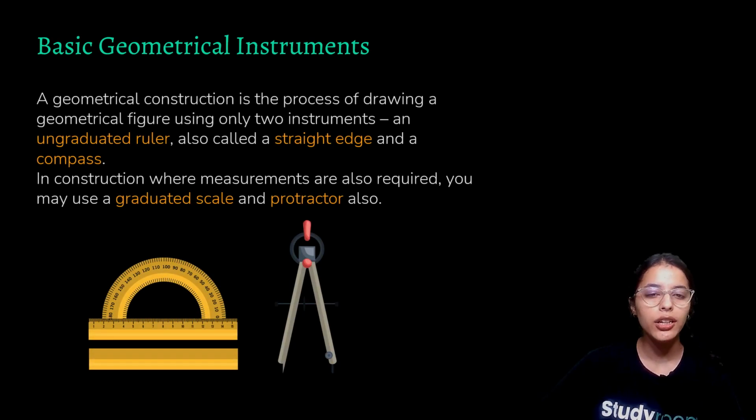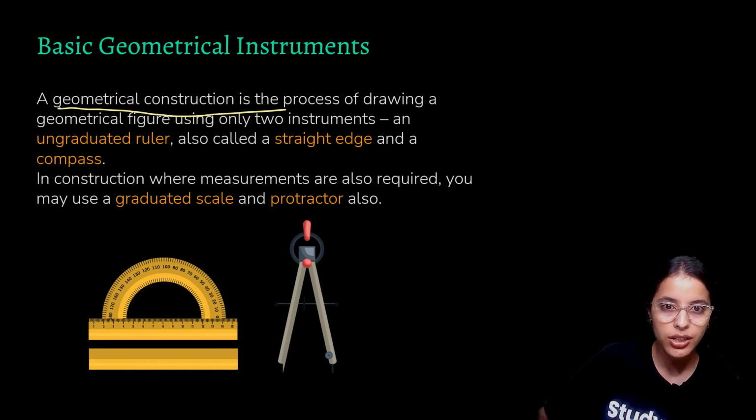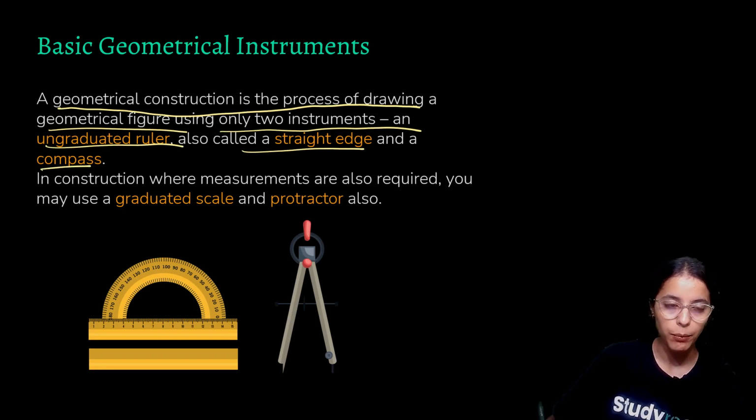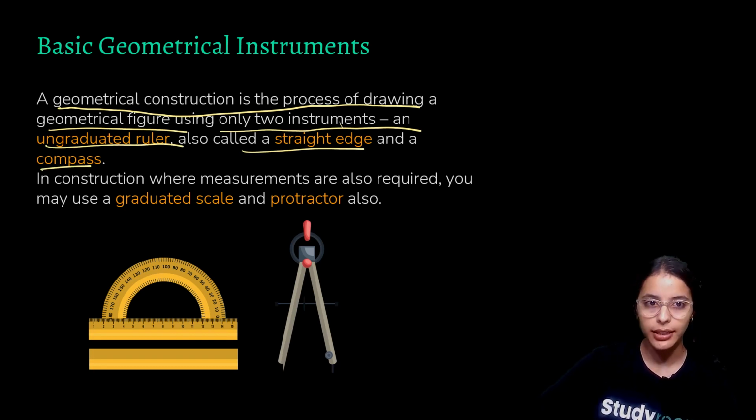Now let us see what a geometrical construction means. A geometrical construction is a process of drawing geometrical figures using only two instruments, an ungraduated ruler, also called a straight edge, and a compass. Now, what does this line mean? First of all, let us see what is a